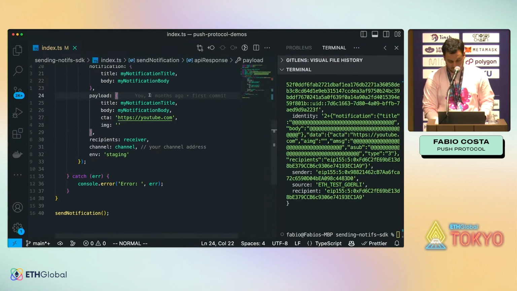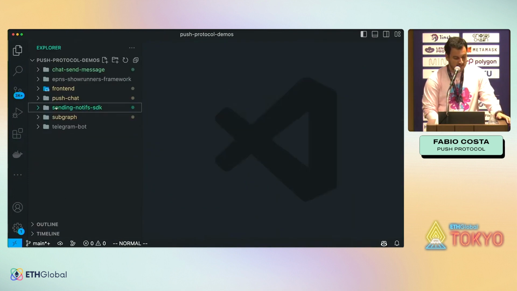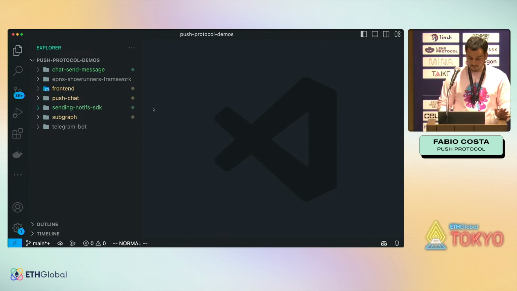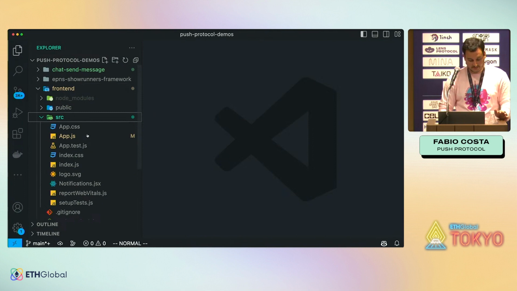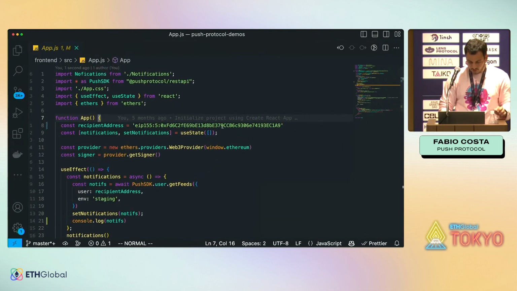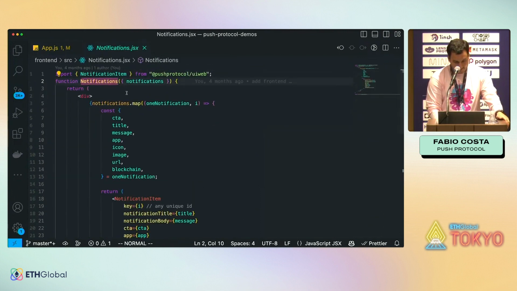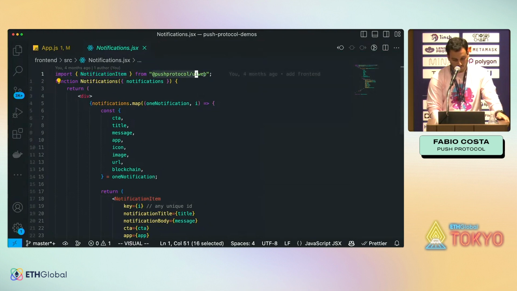Or any front end. We also provide React components because a lot of protocols ask us, hey, I want my users to see the notifications on my own tab. I don't want the users to install anything from Push. And that's the end goal. So for this, we provide React components. All you have to do is import this React component here, which is called notification item. And you can install it from push protocol UI web.